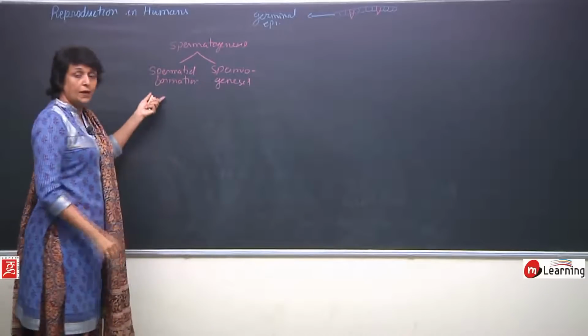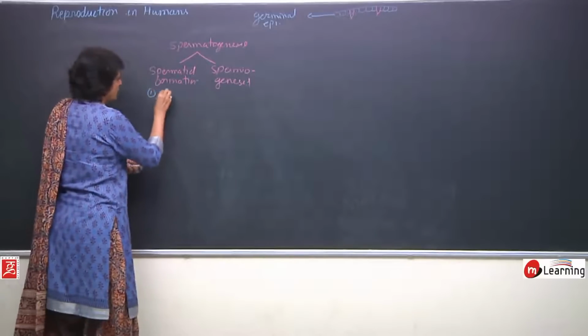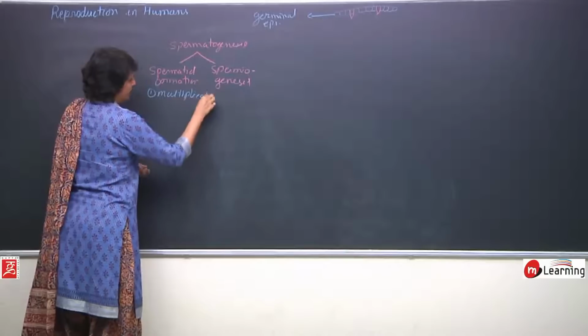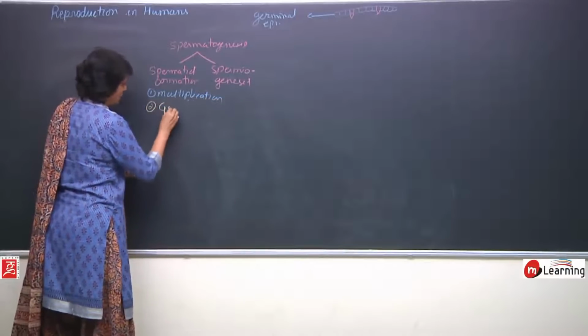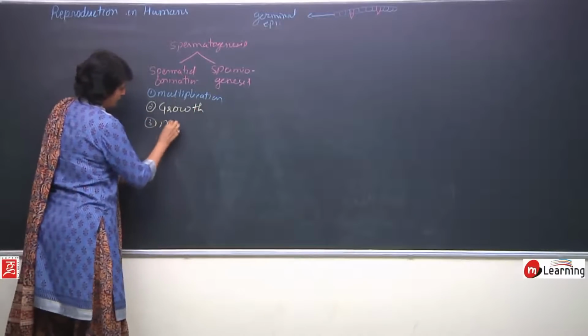And the 3 parts or the 3 phases of spermatid formation: first, multiplication, then growth, and third, maturation.